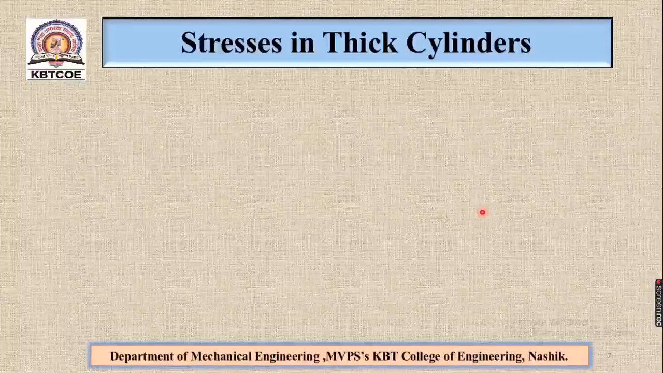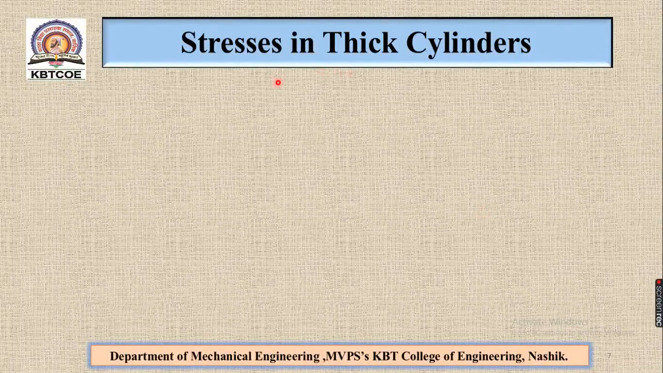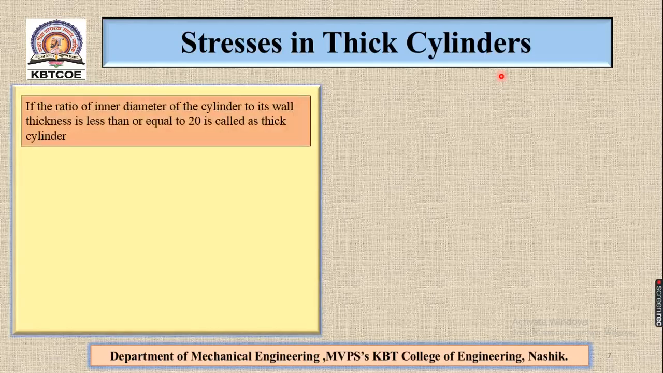Welcome to lecture number 2 on the module Design of Cylinders and Pressure Vessels. Now we'll see stresses in thick cylinders. What is a thick cylinder? If the ratio of the inner diameter of the cylinder to its wall thickness is less than or equal to 20, it is called a thick cylinder.